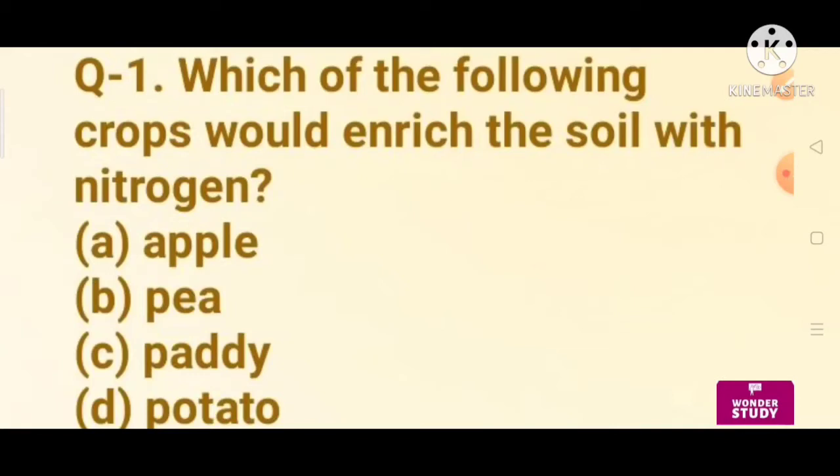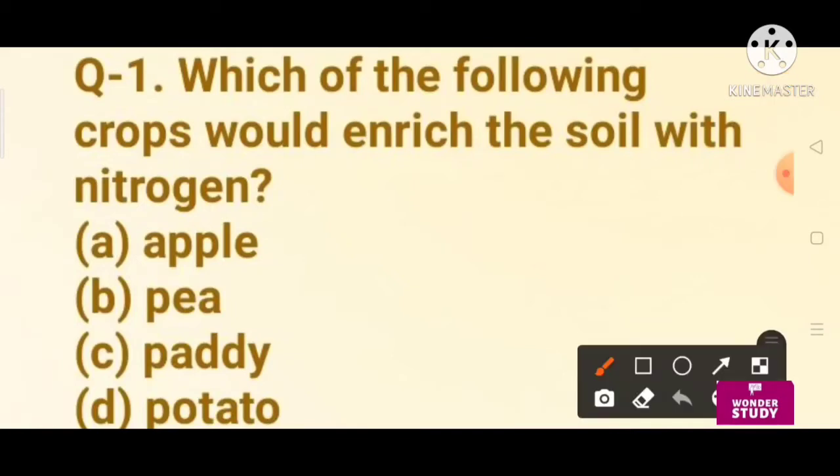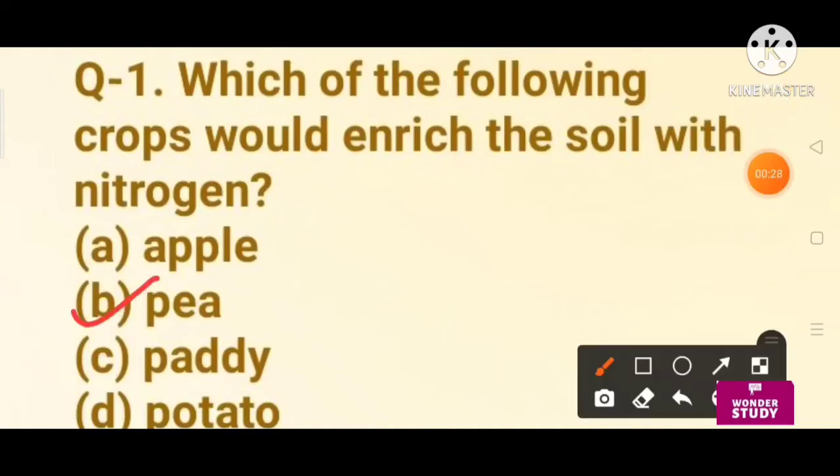Today we will be dealing with chapter number 1, class 8, crop production and management. Which of the following crop would enrich the soil with nitrogen? Apple, pea, paddy, potato. So the right answer is pea. The nitrogen fixing bacteria present in root nodule of leguminous plant is Rhizobium bacteria. Rotation of crops in the same field replenish the soil with nitrogen naturally and increase the soil fertility.